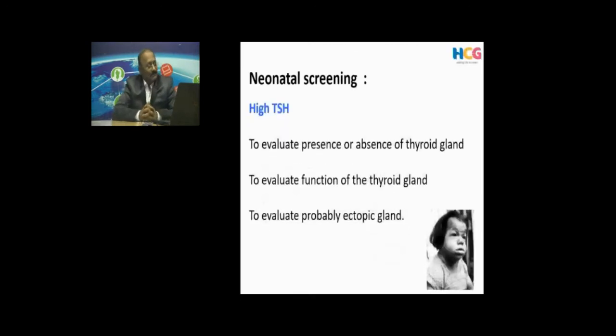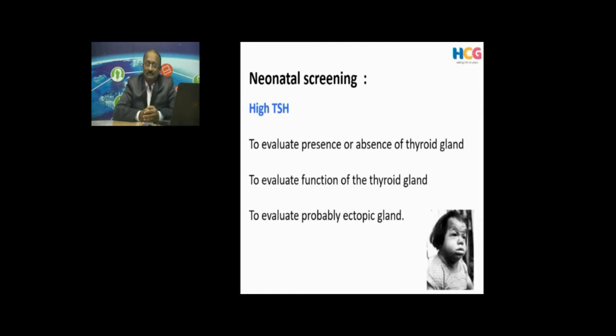And nowadays, the good thing is that immediately after childbirth, a lot of tests are done and screening tests happen for the infant. They do a blood test to evaluate the thyroid function, and in case there is a high TSH, then you have to aggressively see what is the problem with the child. Otherwise, unfortunately, a child can have an unfortunate clinical scenario like cretinism.